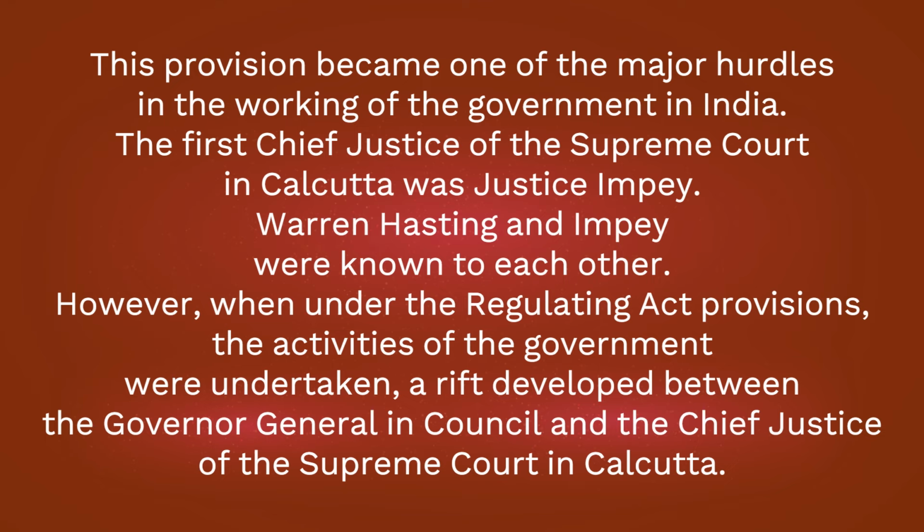The first Chief Justice of the Supreme Court in Calcutta was Justice Impey. Warren Hastings and Impey were known to each other. However, when under the Regulating Act provisions the activities of the government were undertaken, a rift developed between the Governor-General in Council and the Chief Justice of the Supreme Court in Calcutta.